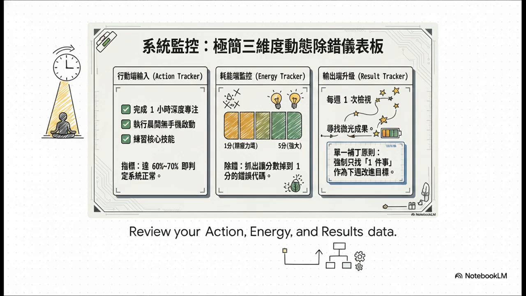Did you do the 1 hour? Did you stick to your morning routine? You monitor your energy, rating your days from 1 to 5 to catch the bugs that are exhausting you. And you track your results. We're not talking huge milestones here, but micro wins, small glimpses of progress that prove the system is actually working.